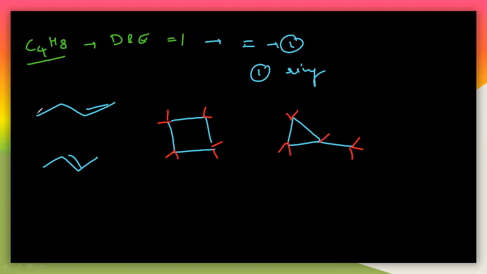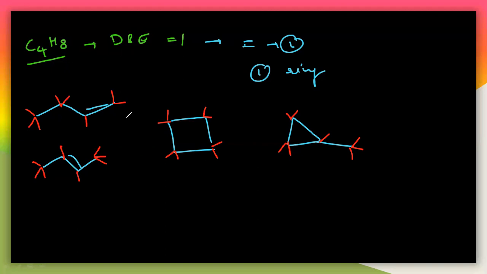8 hydrogens are there. See here, 1, 2, 3, 4, 5, 6, 7. So this is 8 here. So like 8 hydrogens are there. So here also, 1, 2, 3, 4, 5, 6, 7, 8. So like this, 8 hydrogens are there. So this is completely the structure, the possible structure for this will be like this.